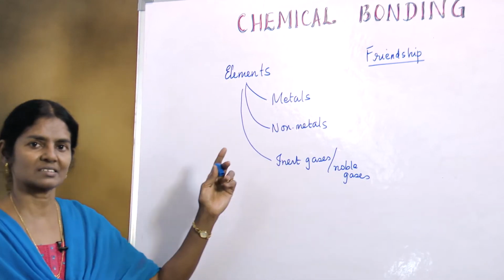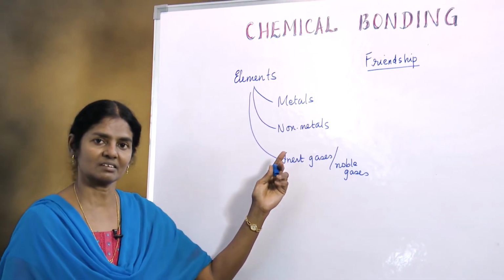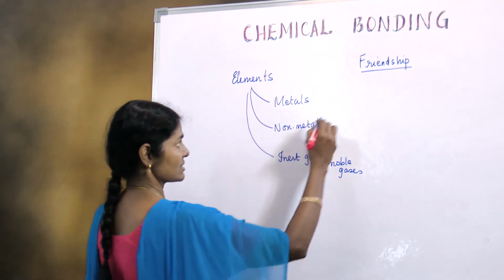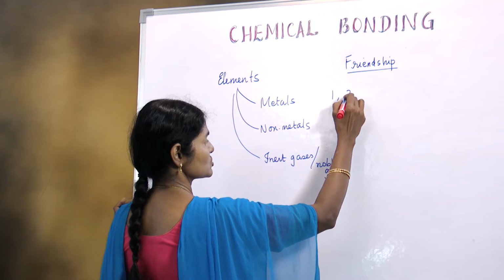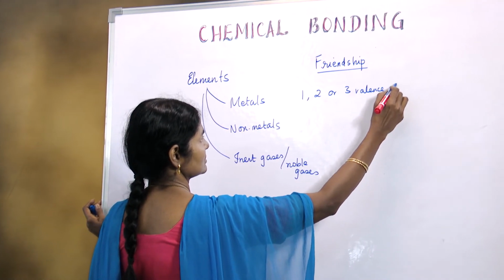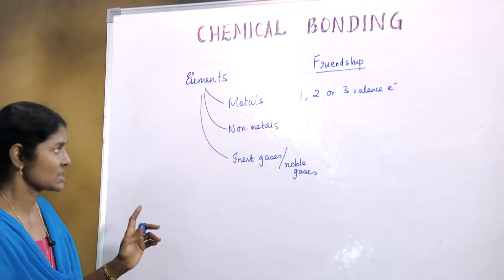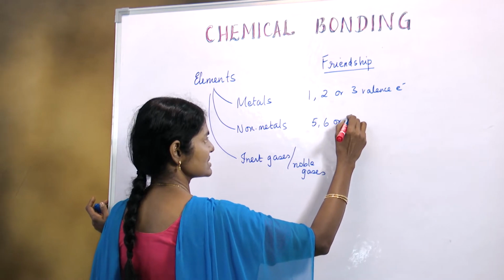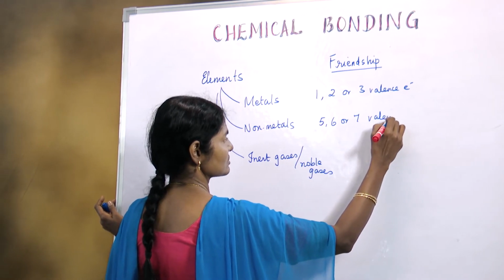When you come to metals, as we have seen under atomic structure in the 9th standard, these metals will always have 1, 2 or 3 valence electrons. And non-metals would have 5, 6 or 7 valence electrons.